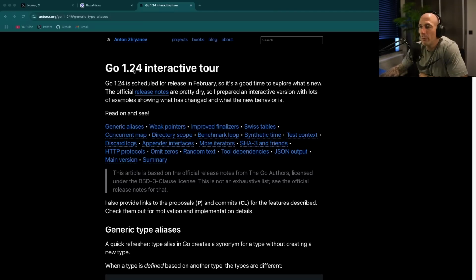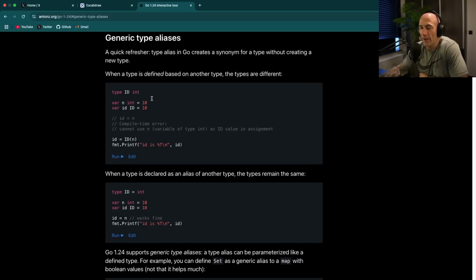The first thing in 1.24 is generic aliases. Remember, right now, if you make, for example, a type ID and you say it's an integer, right? Here you're gonna see we make a variable n, which is an integer, is 10. We make a variable ID, which is of type ID, is also 10. But then we set ID to n, which is basically you say, hey, this variable of type ID is now a type int. And that gives you a compiler error, and it makes no sense basically because type ID underlying is an alias for an int.